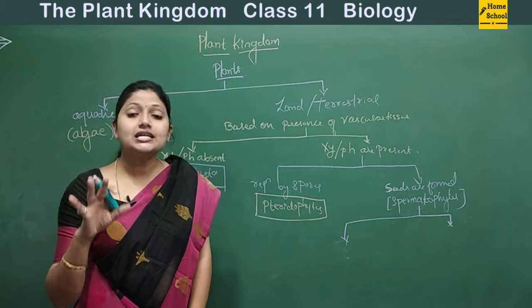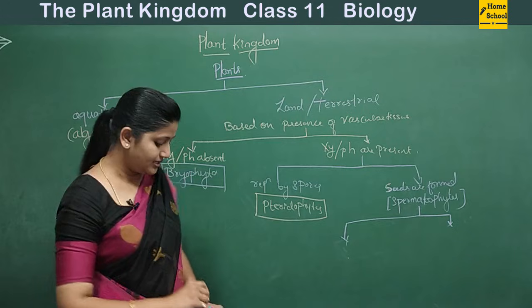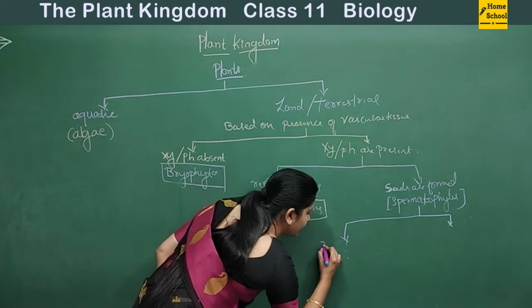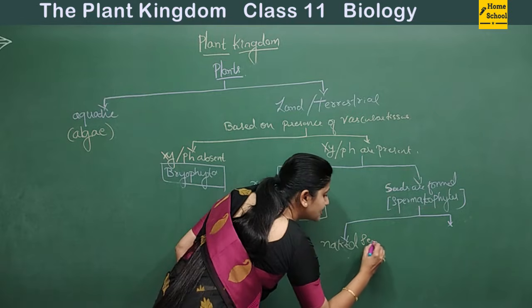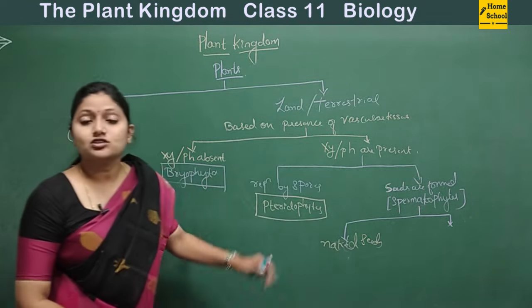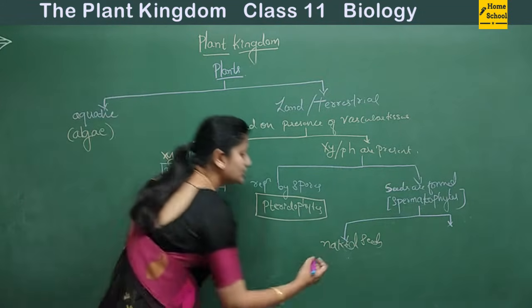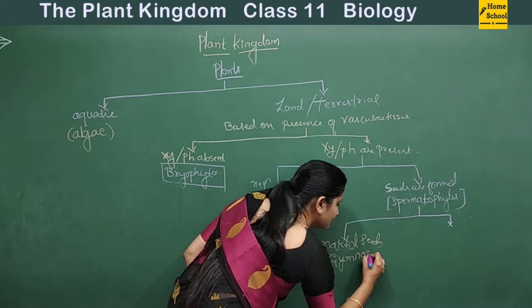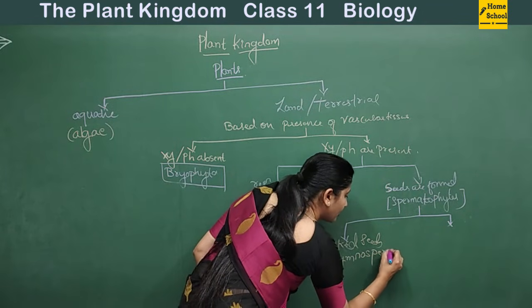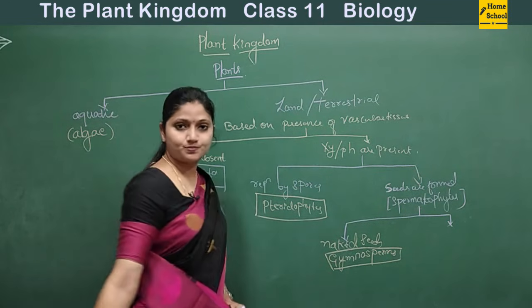If the seeds are naked seeds, then such kind of plants are placed under the group gymnosperms.